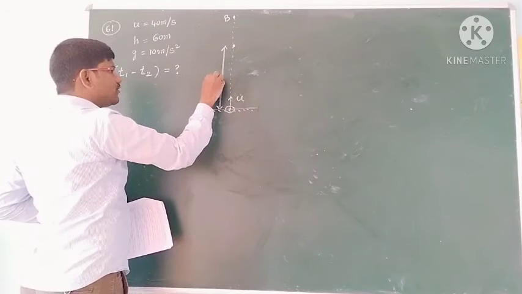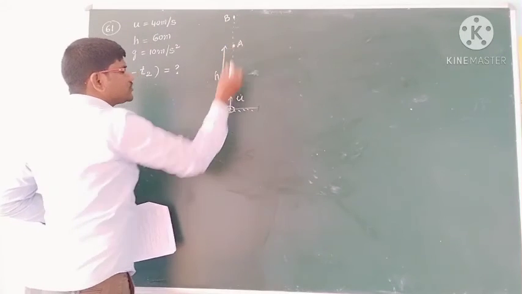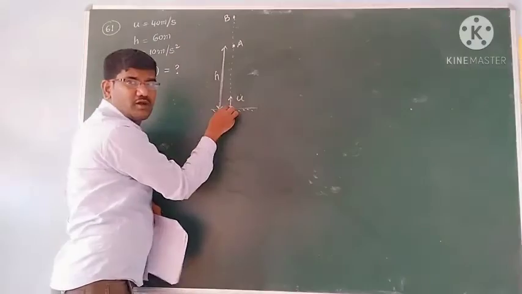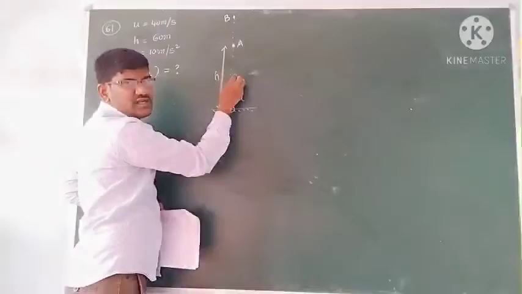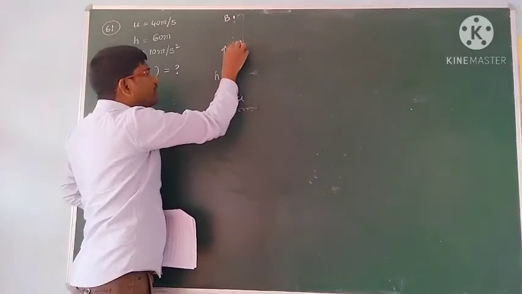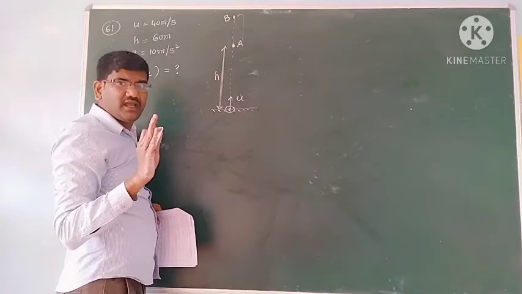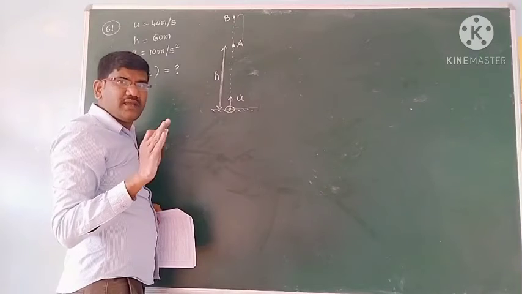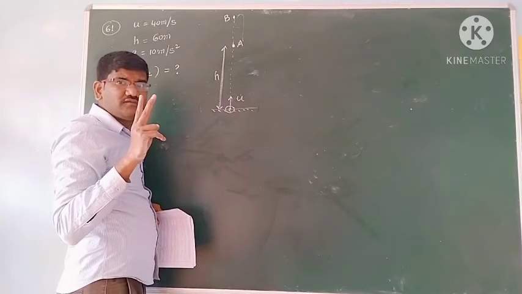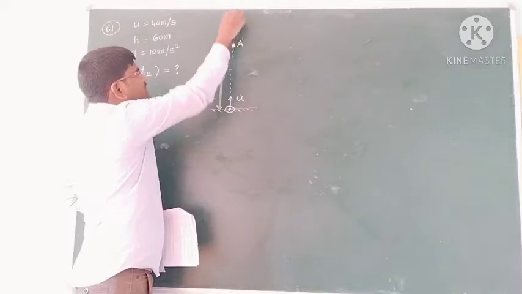So this is small h, and this is at a point A. So while going in the upward journey, it reached the A point, and in the return journey also, it can come to the A point in the same direction. Means it can be at the same point at two instants of time, when that height is less than the maximum height.